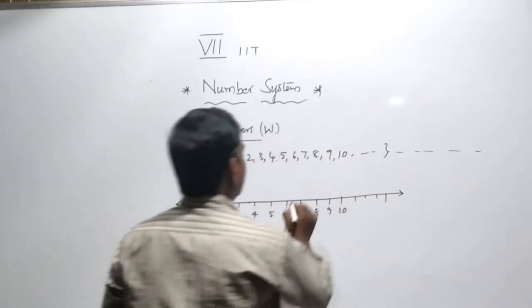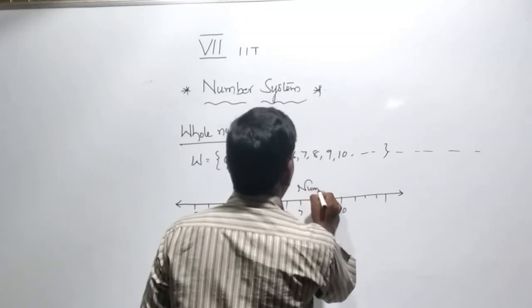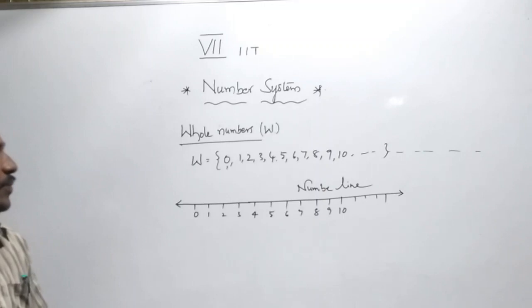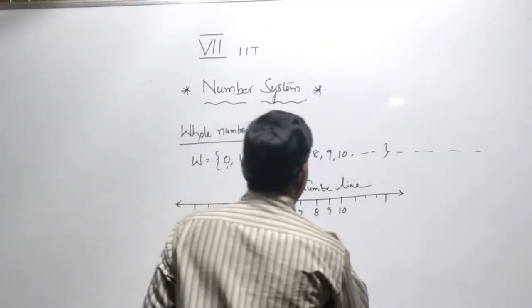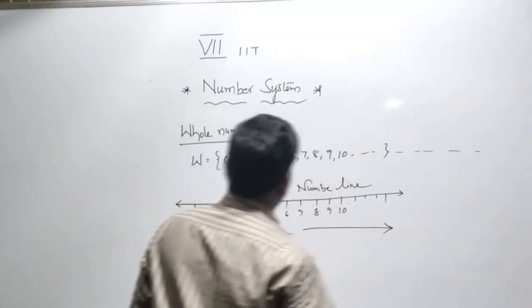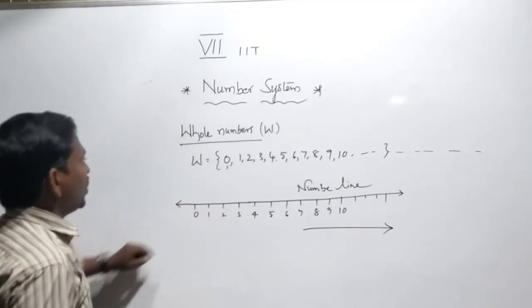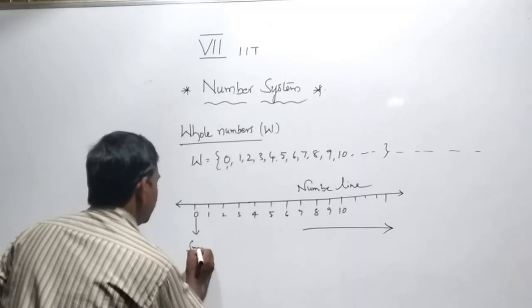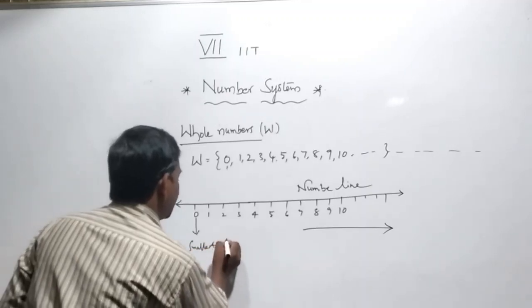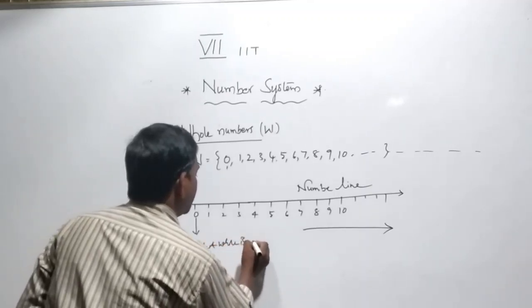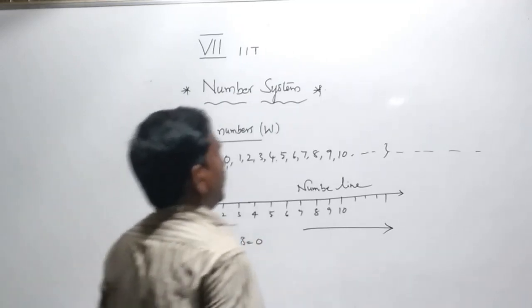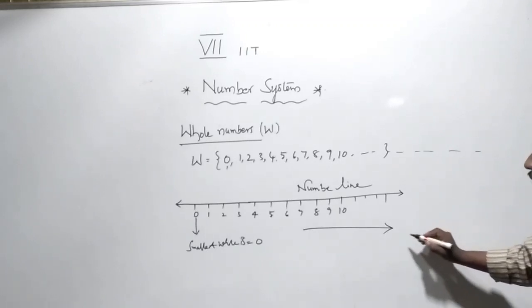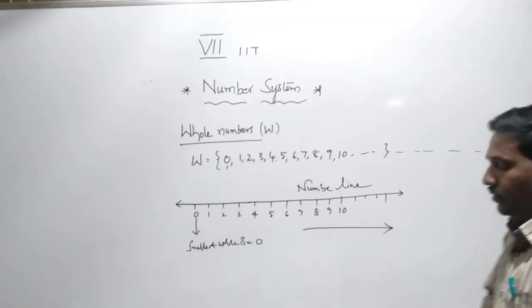This is the number line. The smallest whole number is 0. The largest whole number cannot be determined.